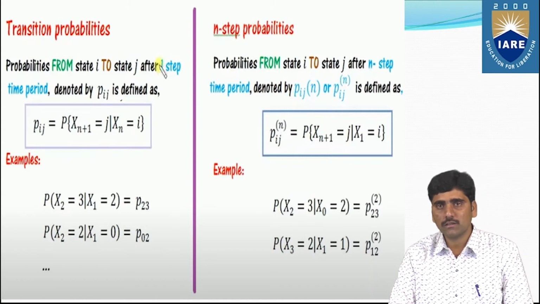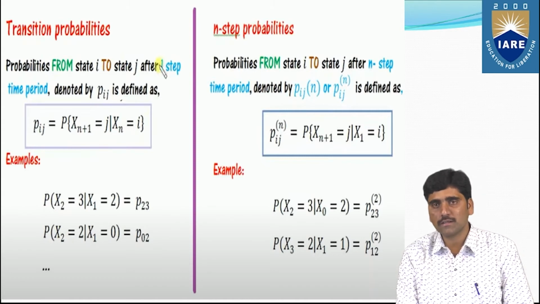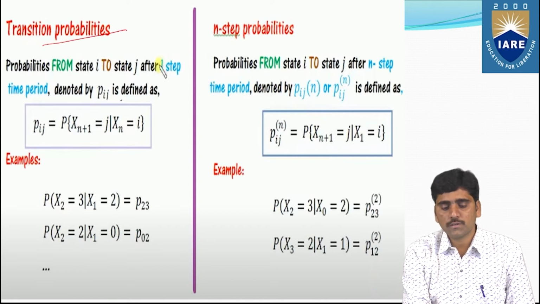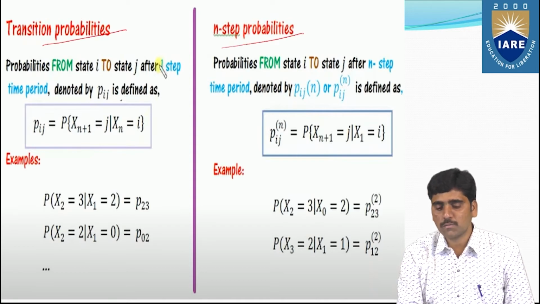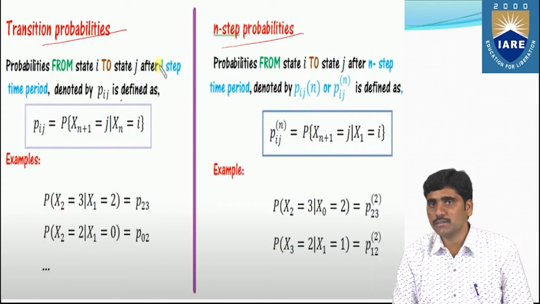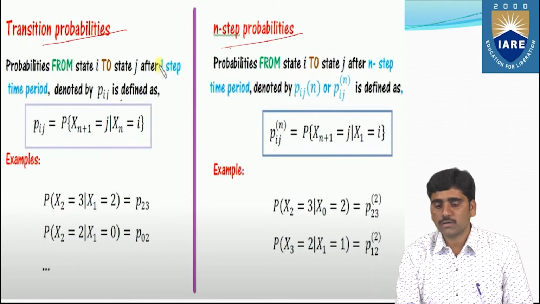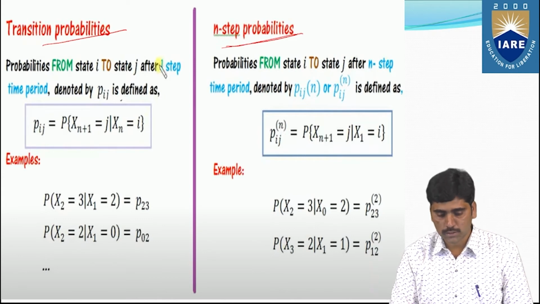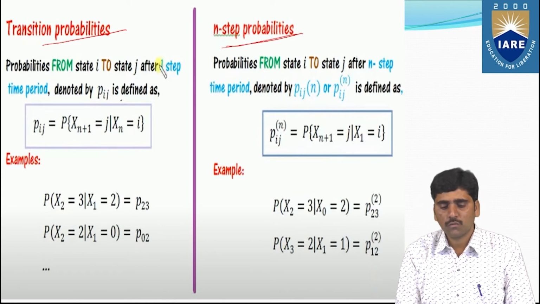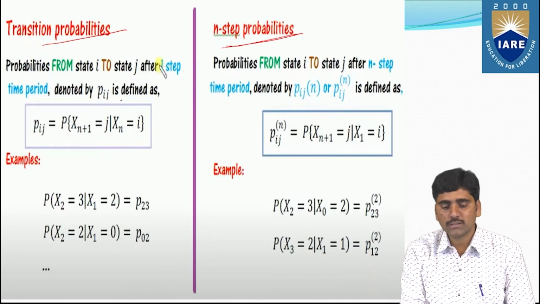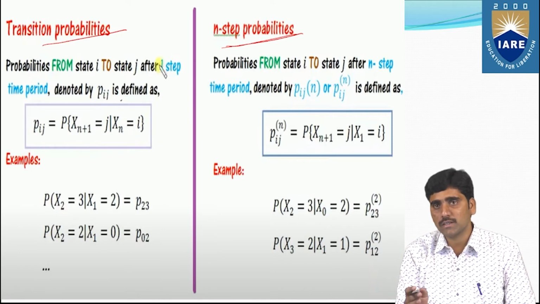We have already seen that transition probabilities are represented with the states along with their probabilities. There are two types of probabilities: one is the transition probability, and the second is the n-step probability. We'll see the difference between them. One is the one-step probability and the other is the n-step probability.